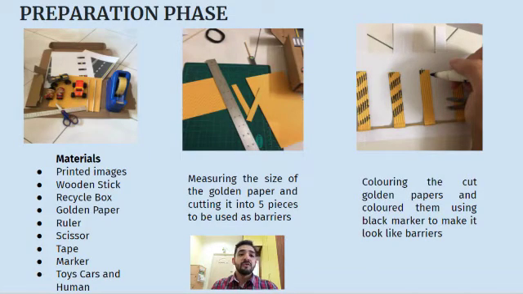Okay, so the next thing is we measure the size of the golden paper and cut it down into 5 pieces to show as the barrier, and also we color the golden paper with a black marker, at least to represent them as a barrier.